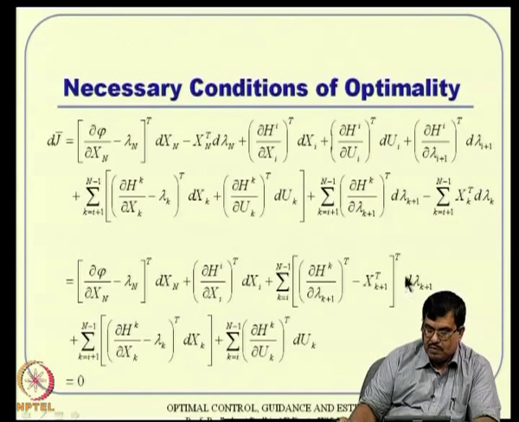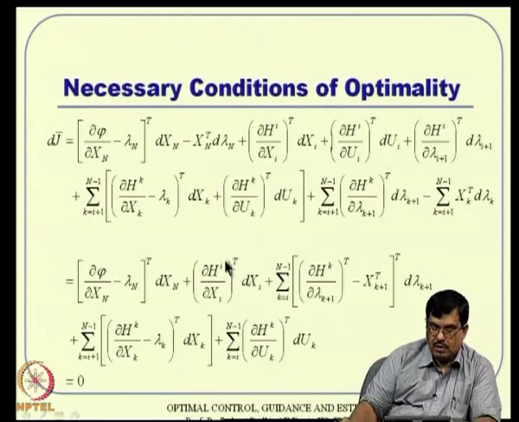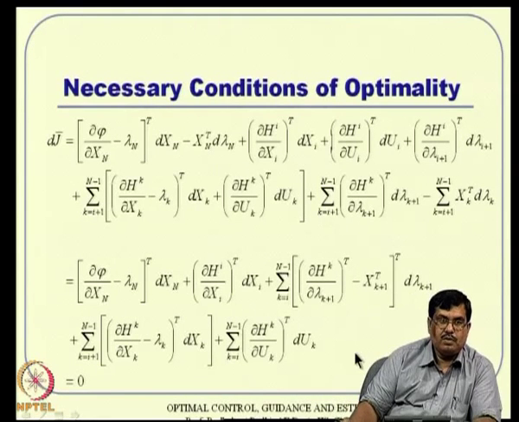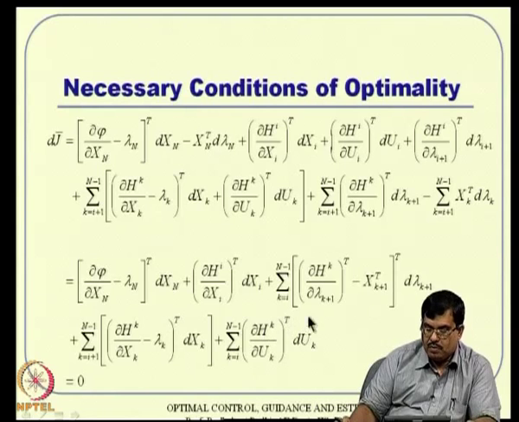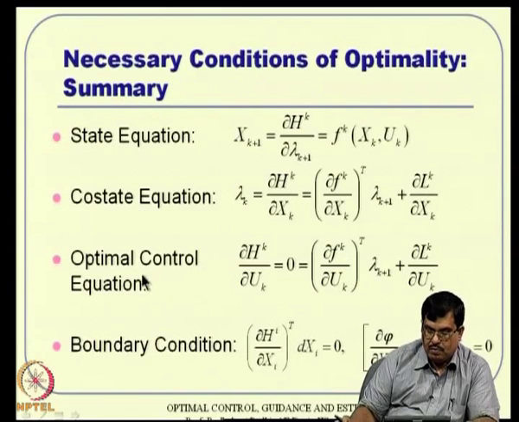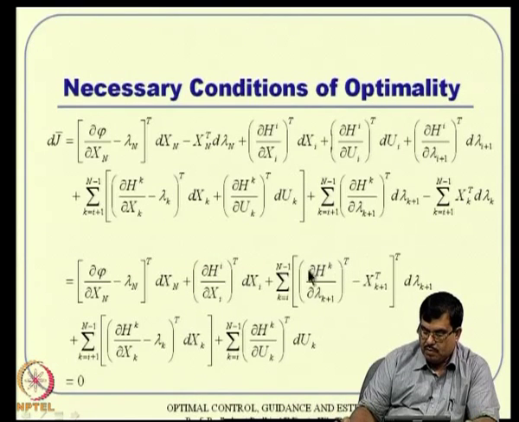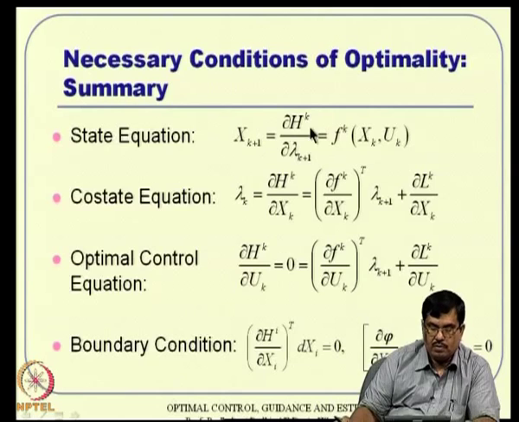So, for the sake of time I will not explain term by term, but this algebra is correct actually. This has to be equal to 0 with respect to all possible deviations. That means, as before, all the coefficients have to go to 0. So, what about this? This will give us nothing but the state equation.